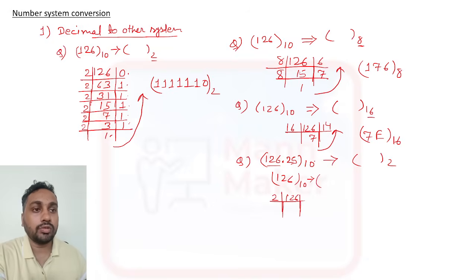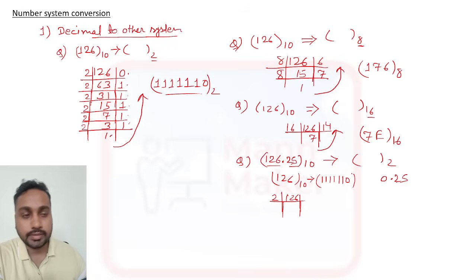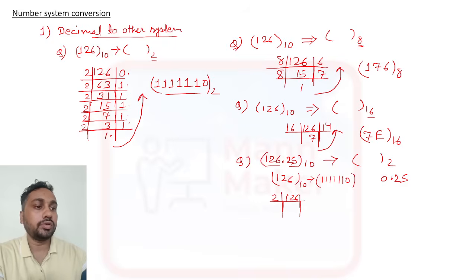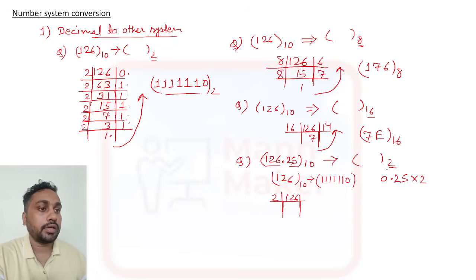And here you will get, if you follow this, 1 1 1 1 1 1 0 for 126. Now for 25, that is 0.25. For the right-hand side, what you need to do? If binary is there, you need to multiply with 2. So what is 0.25 into 2?